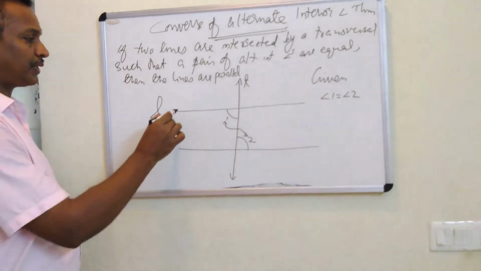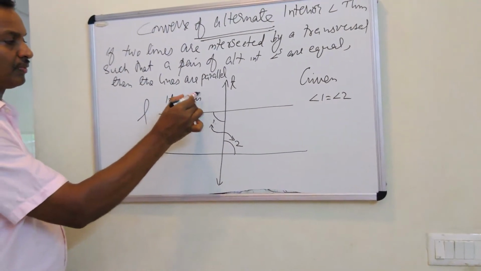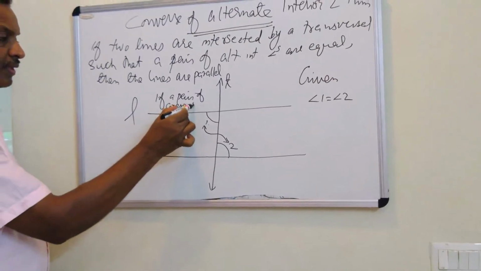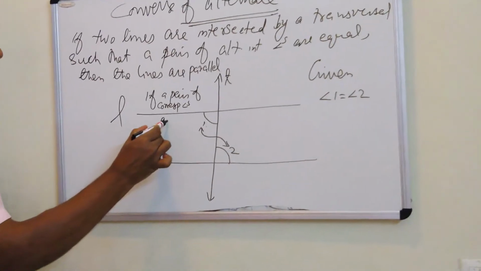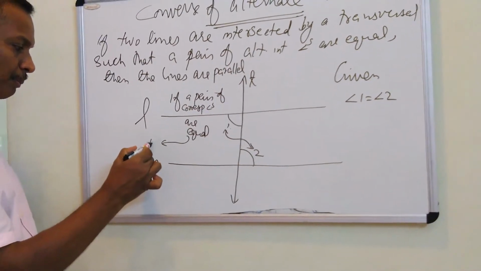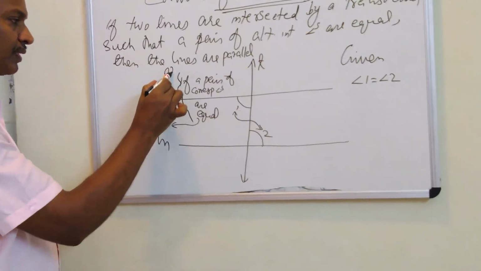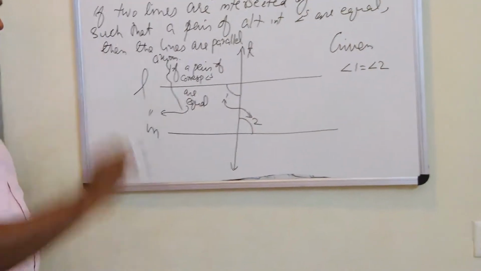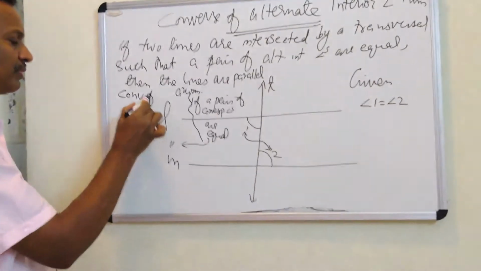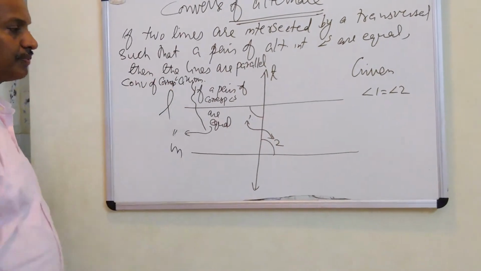Second, if a pair of corresponding angles are equal, then the lines will be parallel. Because this is an axiom. This axiom has no proof.